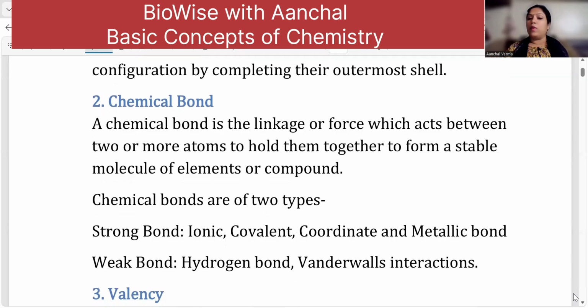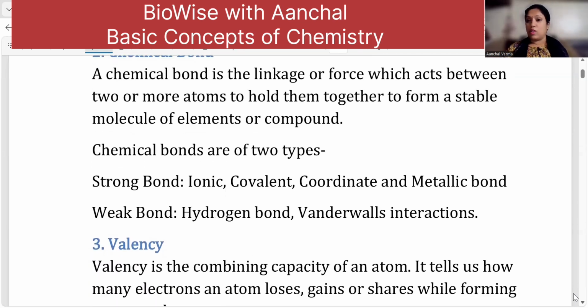Now, chemical bonds are of two types. One is a strong bond and one is a weak bond. Strong bonds include ionic, covalent, coordinate, or metallic bonds, and weak bonds include hydrogen bonds or van der Waals interactions. Now, children, you have already studied about hydrogen bond in bio.